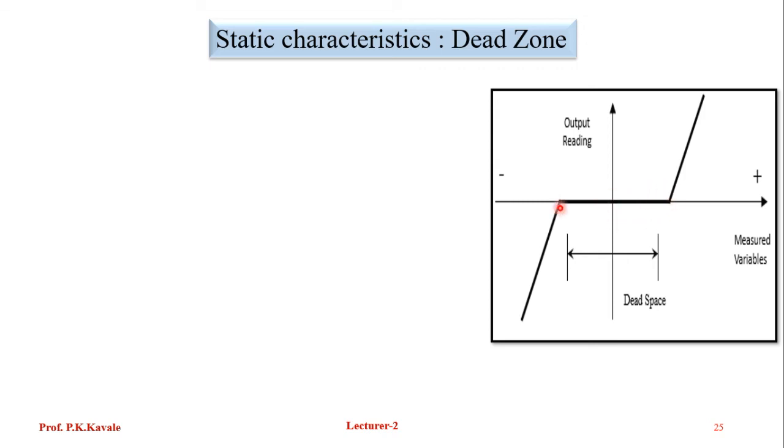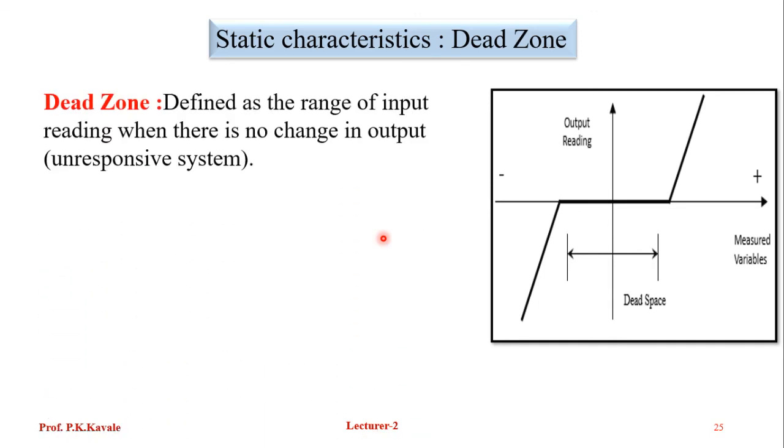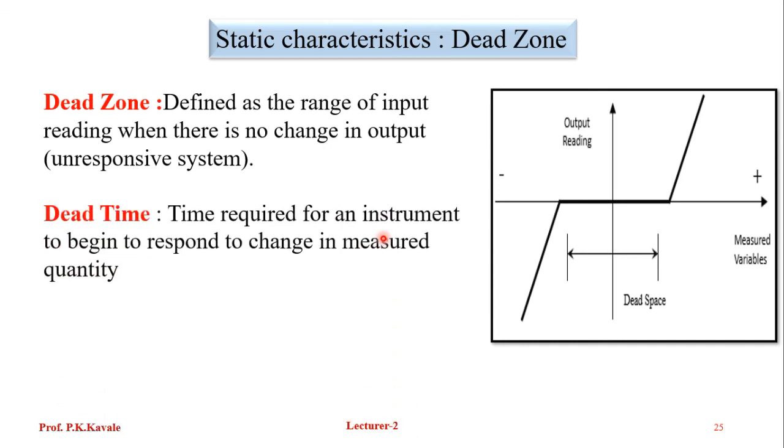Again in the negative direction, the same thing: there is a value of input where it does not give any output. That minimum region is known as the dead space. Dead zone is defined as the range of input readings when there is no change in output, an unresponsive system. Dead time is the time required for an instrument to begin to respond to a change.